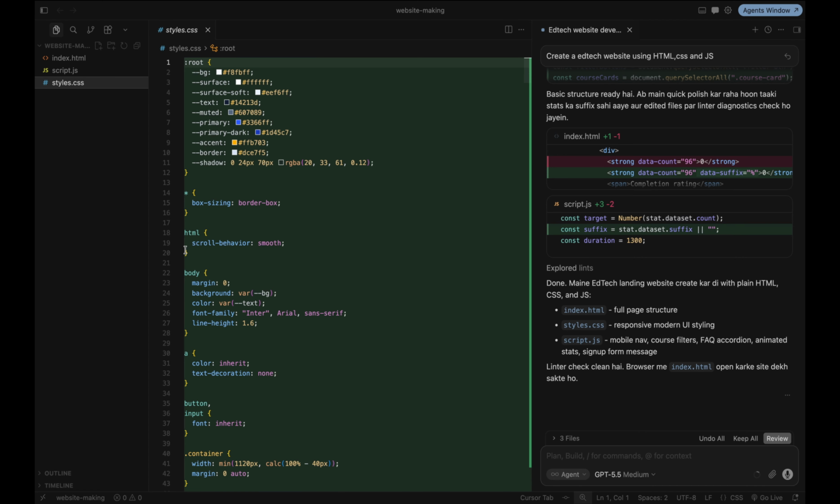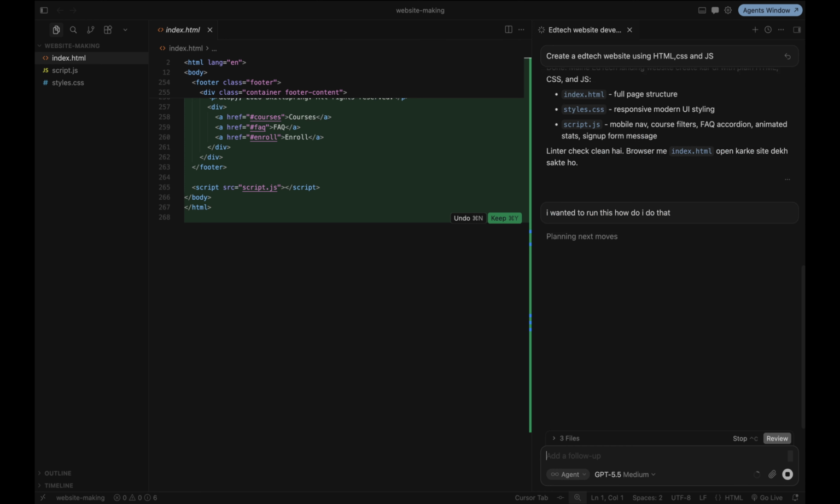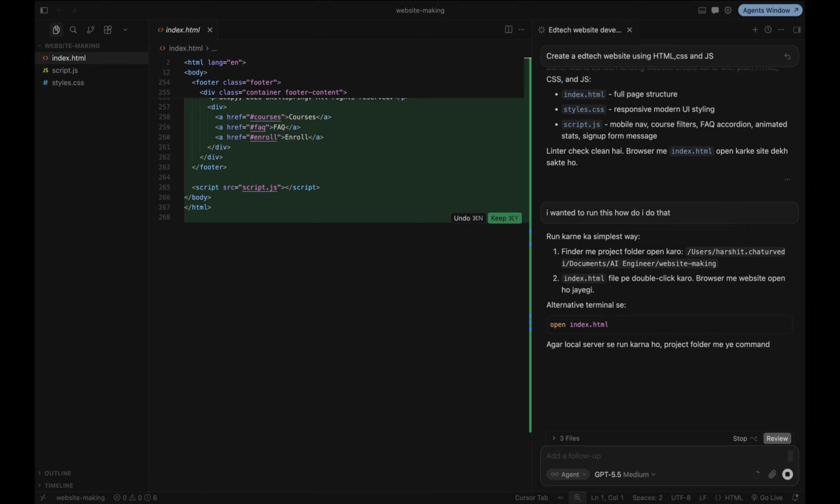Now what will I have to do? Now I wanted to see what is generated. So I tell the AI, I will not code anything, I just tell the AI I want to run this. How do I do that? Even I know how to do it, but you guys don't know. That's why this is from zero. So it is saying